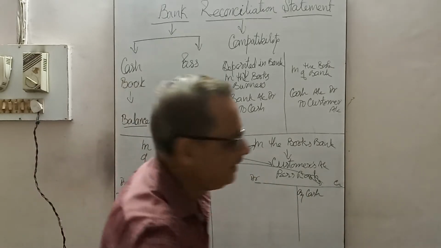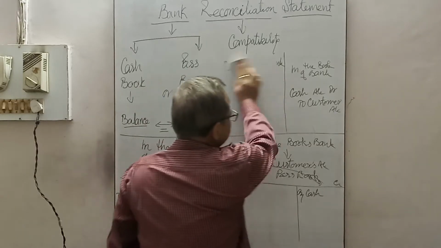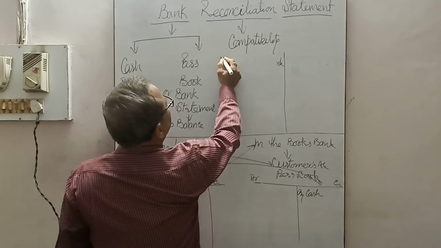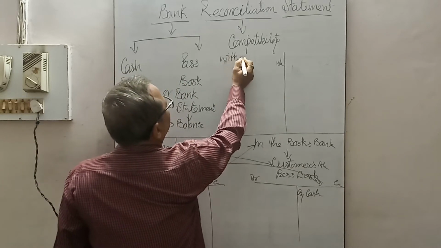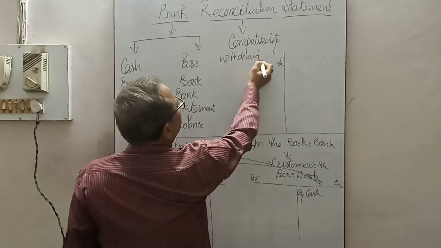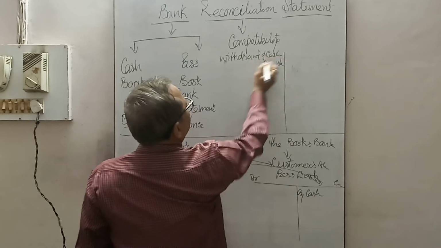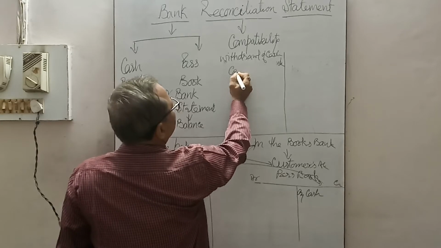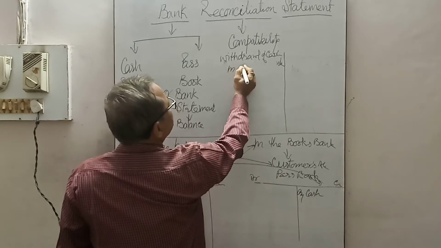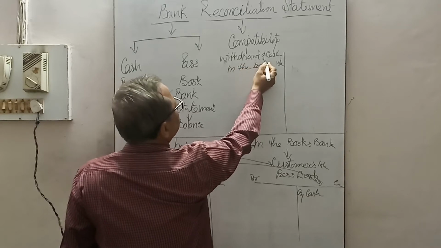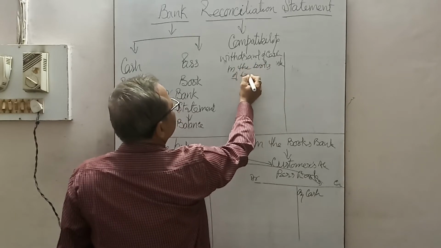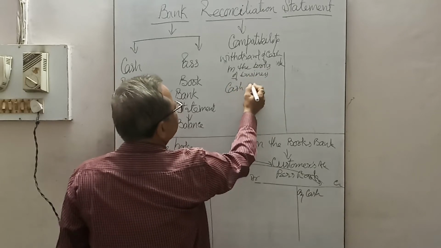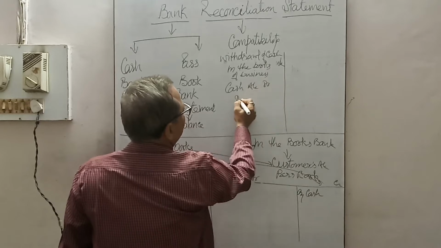Likewise, if money is withdrawn, withdrawal of cash in the books of business, the cash book, the journal entry is cash account debit to bank account.